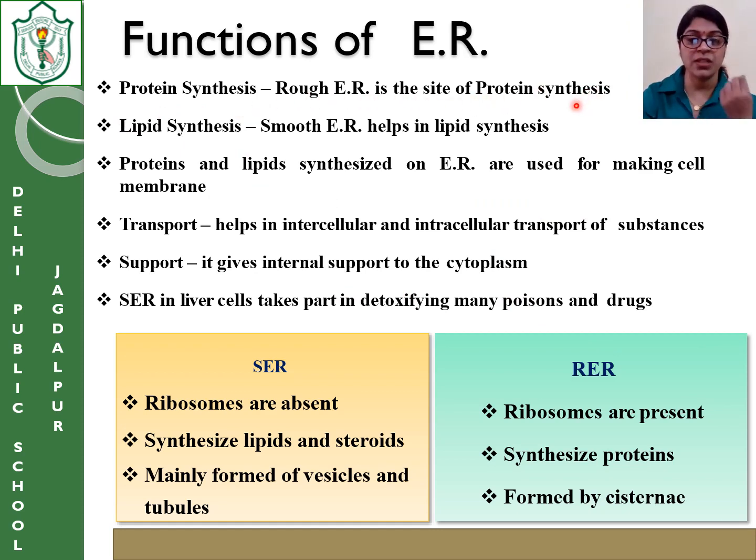Because ribosomes are there, and ribosomes are the area where the proteins are formed, and SER forms the lipids. Proteins and lipids which are formed on the ER are used to make the cell membrane, and this process is called biogenesis. It also helps in the transport of proteins, lipids and other things, intercellular and intracellular. That means from cell to cell, and within the cell also it does the transportation support.